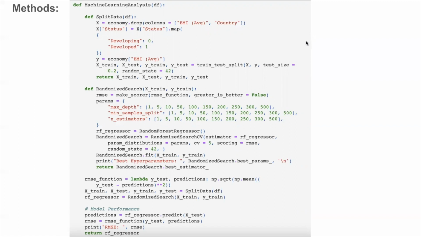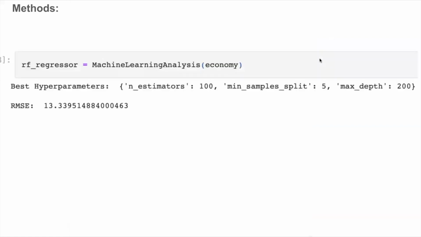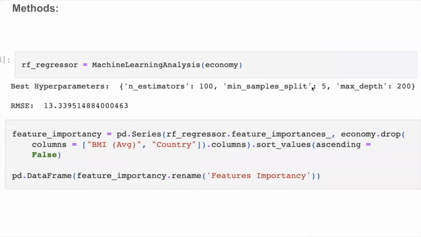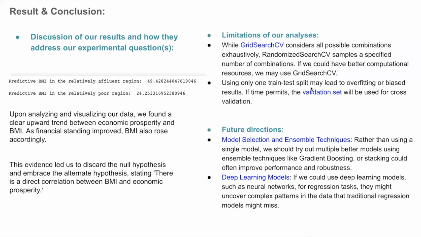Finally, it yields a relatively low mean square error with a value of around 13.46, indicating that our model is quite accurate in predicting BMI. After training the model, we also observed the ranked list of importance scores for each feature. Based on the result of a mock experiment, we used our trained model to predict BMI values in two scenarios, a relatively richer and a relatively poorer region.